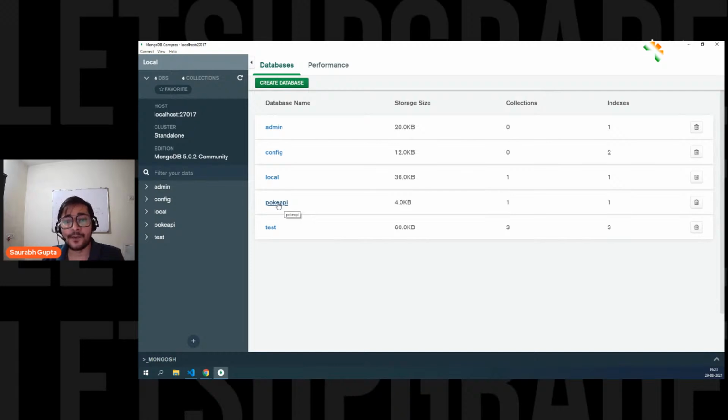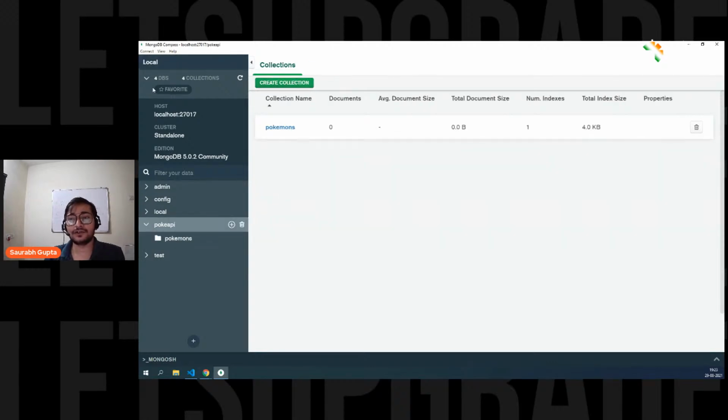Is that clear? Is Pokemon API a package like Express? No, see, we are not using a Pokemon API. We are building our own Pokemon API, Geetika. We are not going to use any already existing Pokemon API. We are creating our own API. We are simply going to fill in every data ourselves. So we don't have to use any package or anything like that. We are simply creating an API. That's it. We're not using anything additional here.